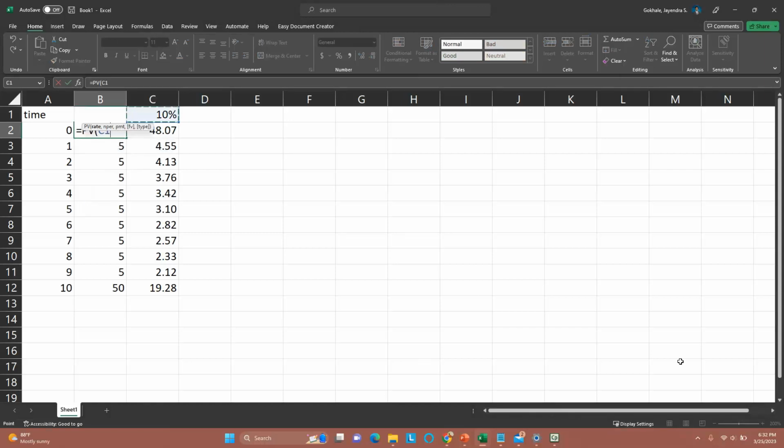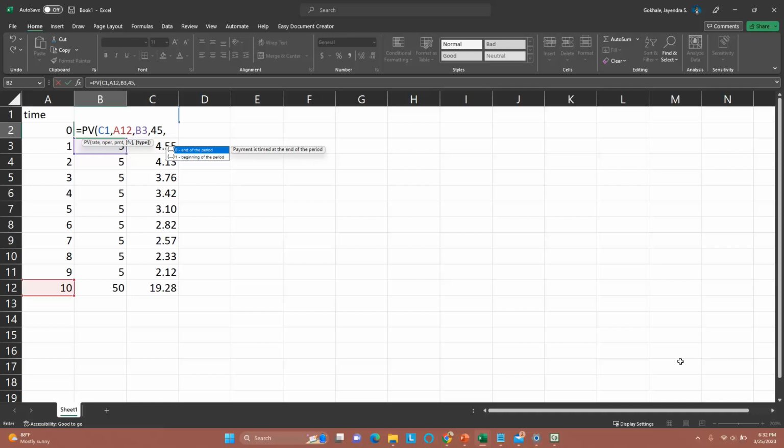The rate is 10%, the number of periods is 10, the payment should we receive the price today? No, we should pay today. So we should be receiving the $5 for 10 periods, and then at the end of the 10th period we also receive the 45, not 50, because the $5 is already accounted for.